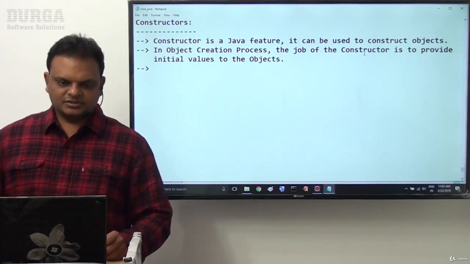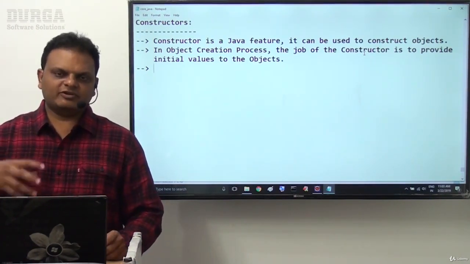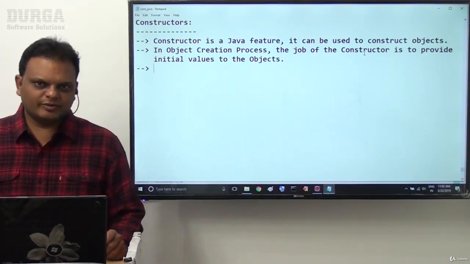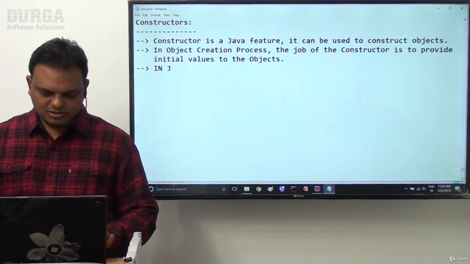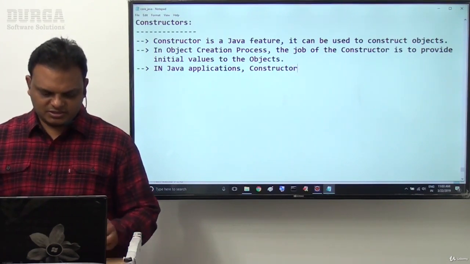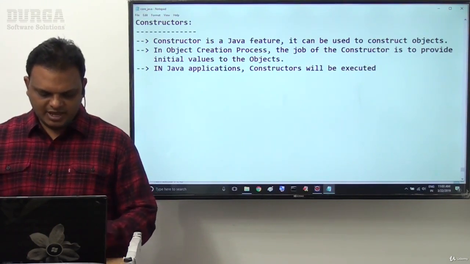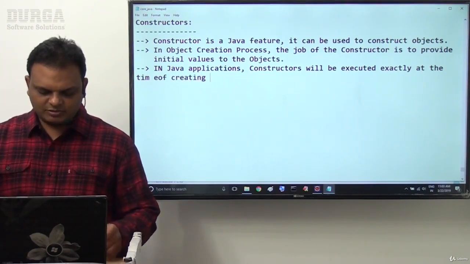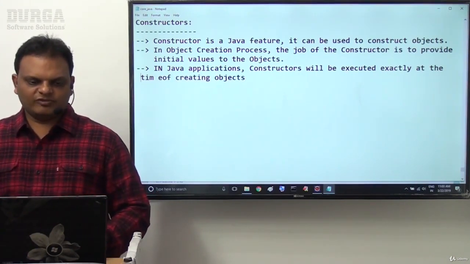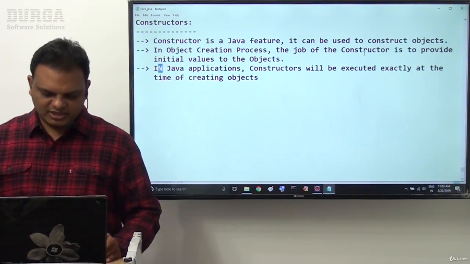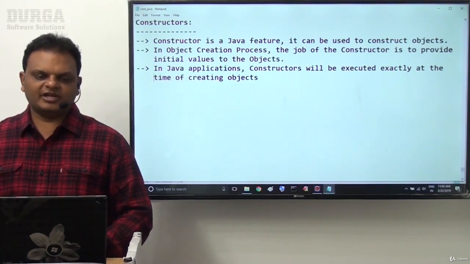Next one, in Java applications, at what time are constructors going to be executed? In Java applications, constructors will be executed exactly at the time of creating objects.